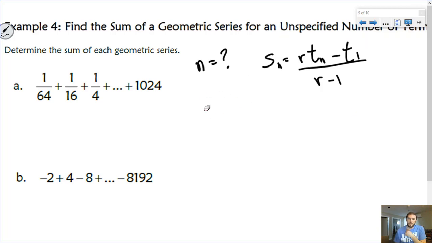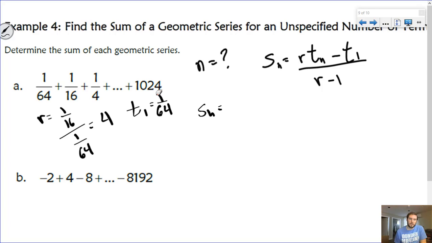Okay, so that means the sum of my n terms is going to be r. r in this case is 1/16 divided by 1/64, so it's equal to 4. T1 is 1/64, and Tn is 1024.